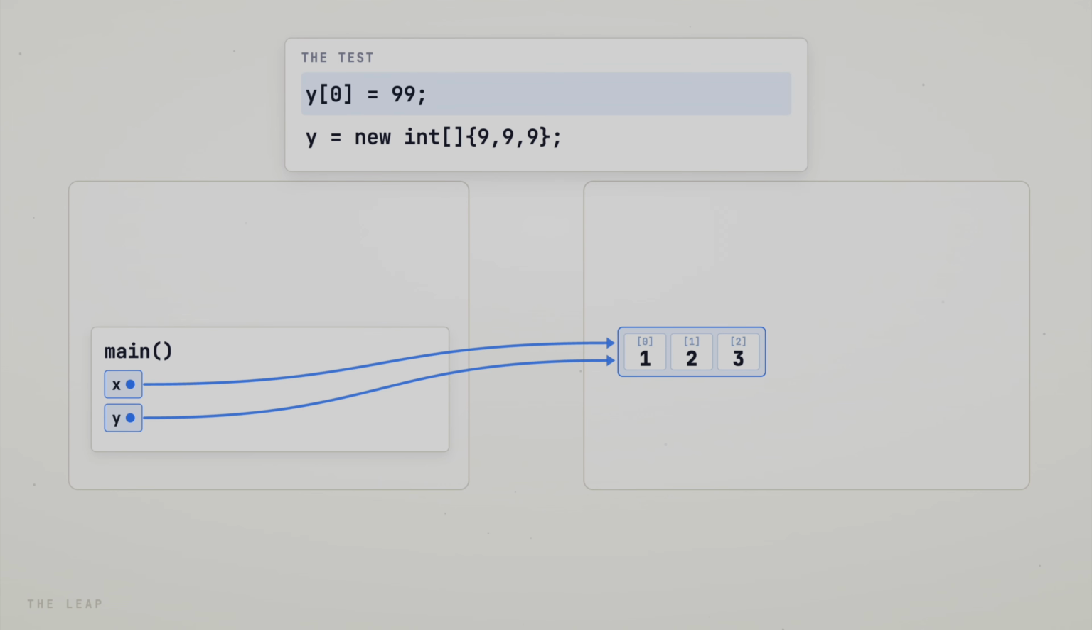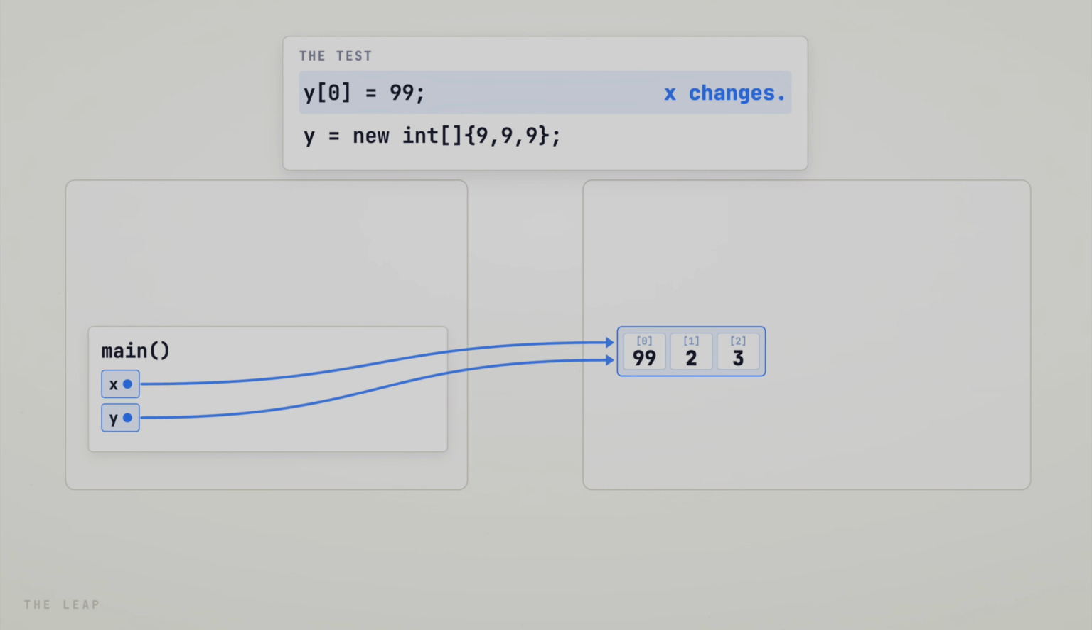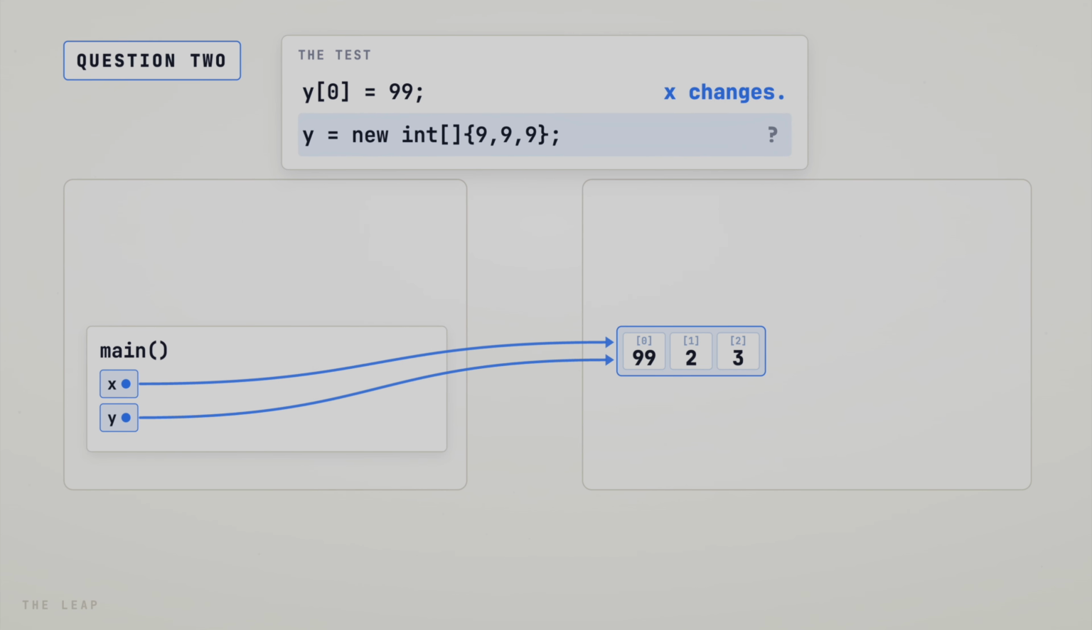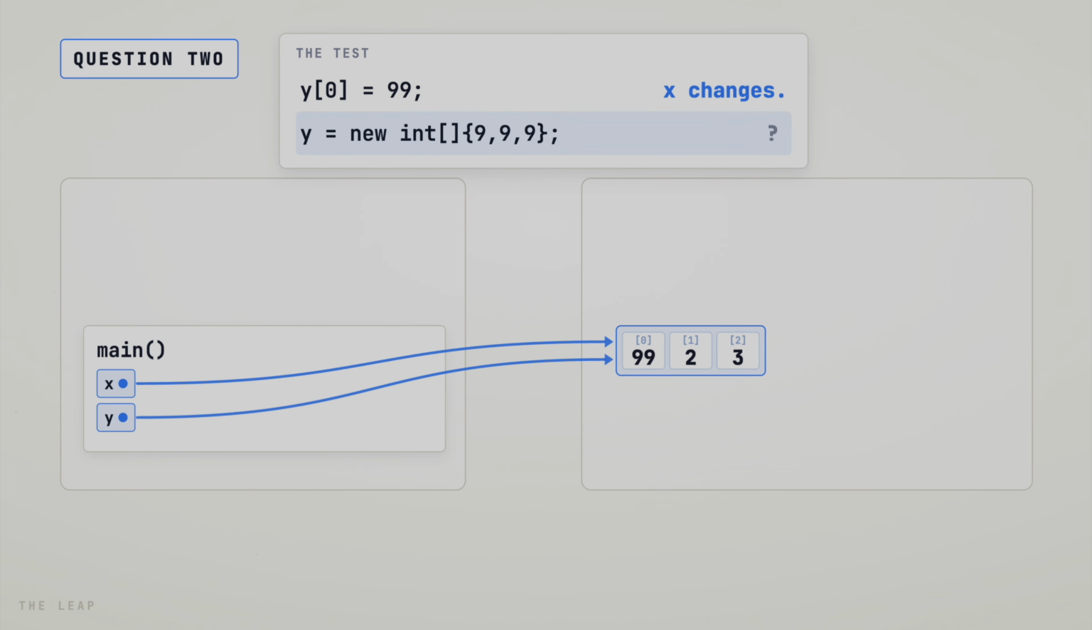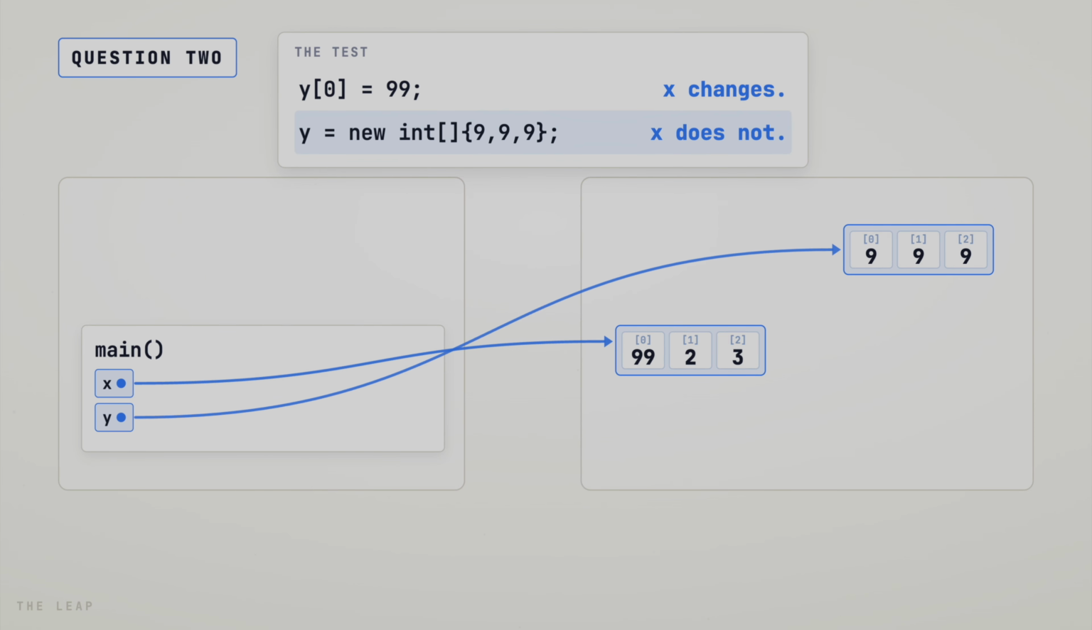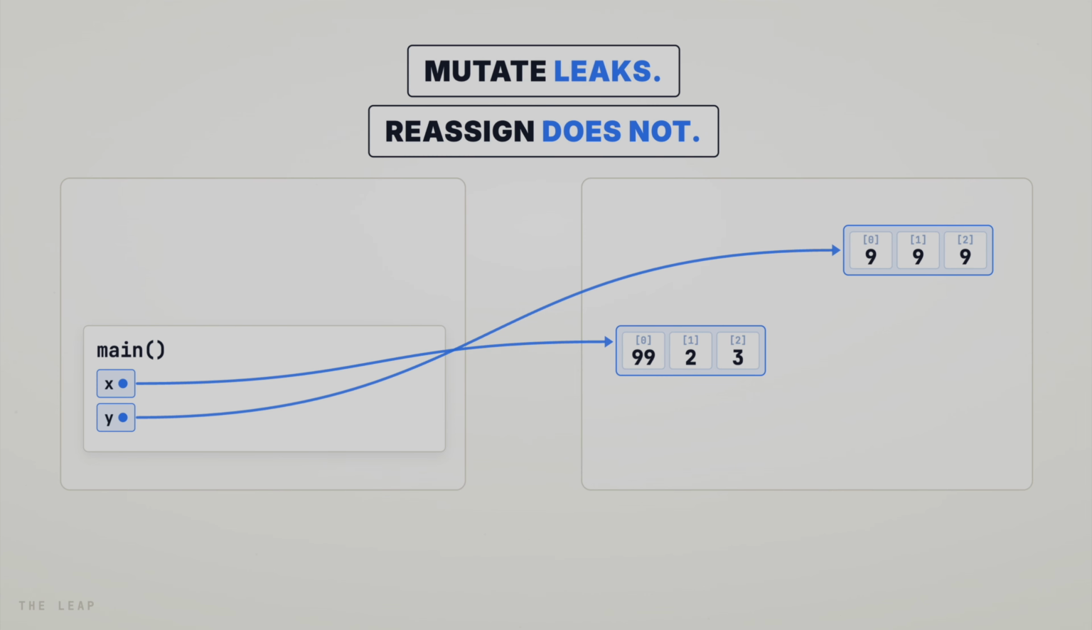Question 1. The change follows the arrow. Only one arrow exists. So X sees it. That is your bug. Question 2. Y gets a whole new array. Does X change? No, X does not change. This line builds a second array and Y's arrow turns to point there. X's arrow never moved, so X still reads the old array. Mutating leaks, but reassigning does not.